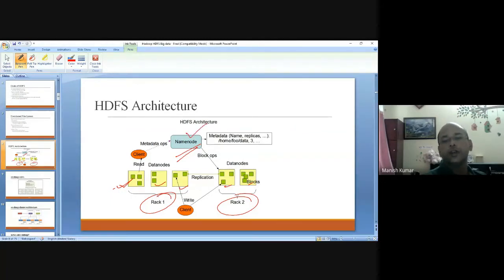The name node holds all types of metadata, such as names and replicas, and all the knowledge-based data will be in the name node. All the instructions will be given to the slave nodes for execution of the processes. Certainly, these individual data nodes will have tasks and execution instructions. Okay, so that needs to be there.